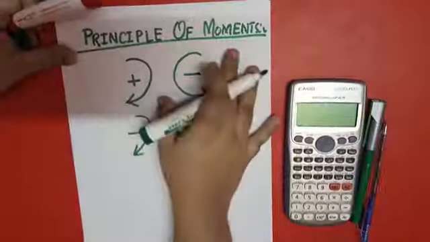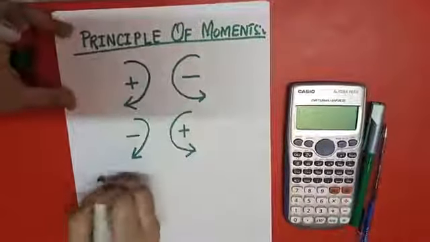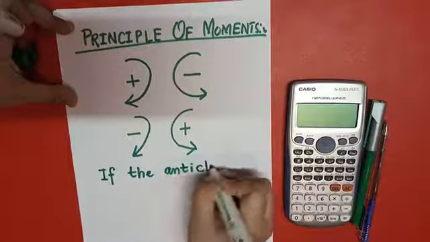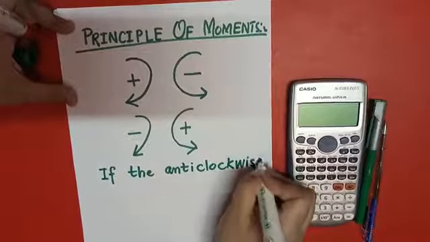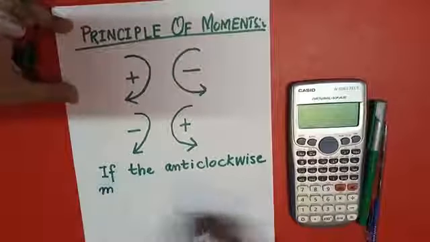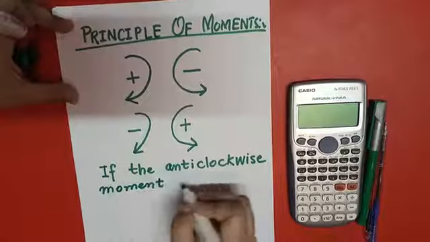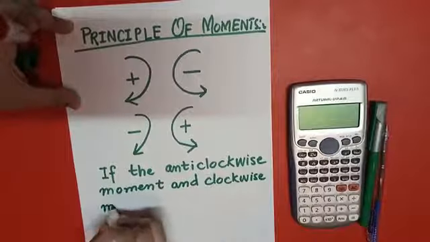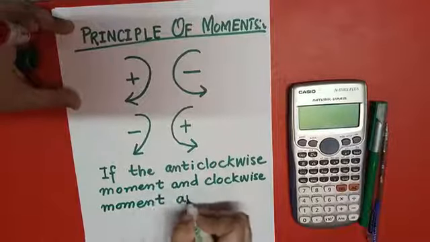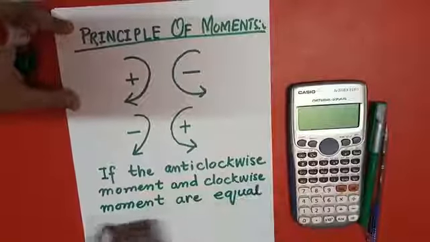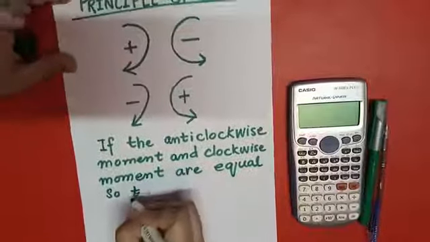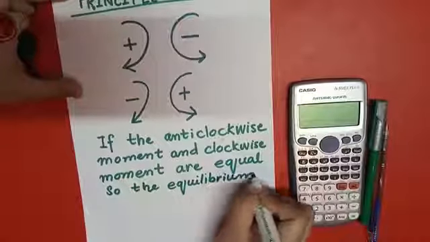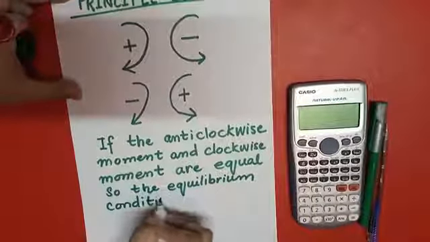So what is the principle of moments? We will discuss it here. If the anti-clockwise moment, and you can also say counterclockwise, counterclockwise and anti-clockwise are the same thing, and the clockwise moment are equal, then the equilibrium condition is achieved.